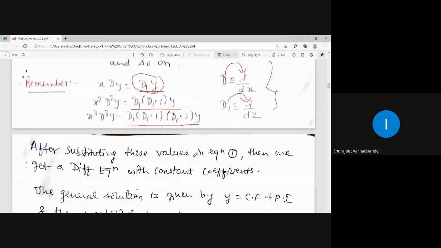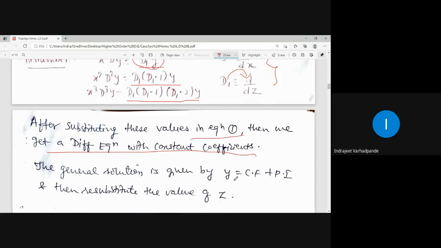So after substituting these values in equation 1, we get a differential equation with constant coefficients. The general solution will be given by y is equal to CF plus PI, and then resubstitute the value of z.